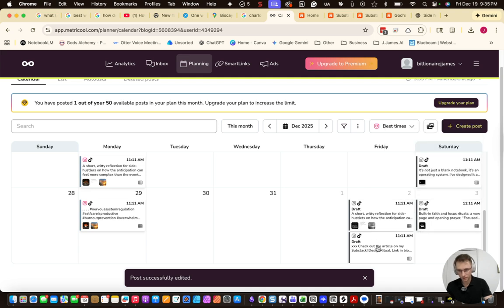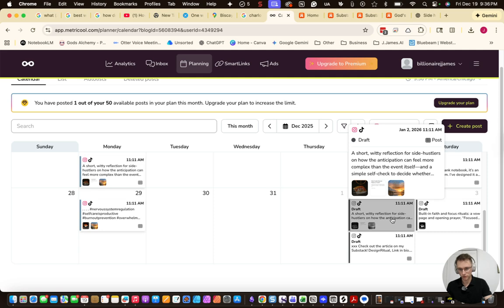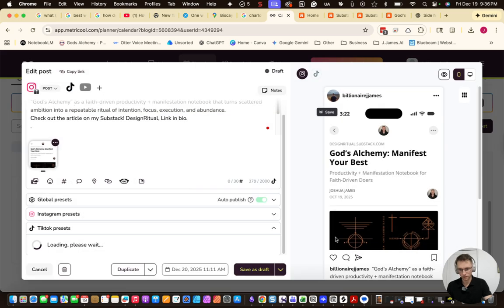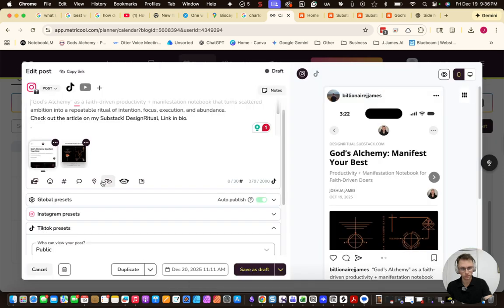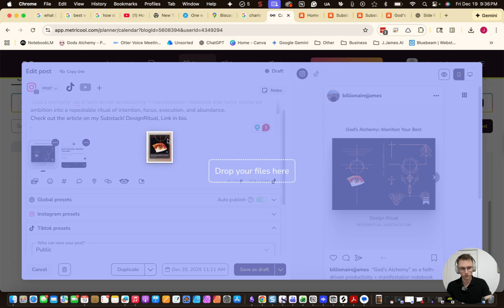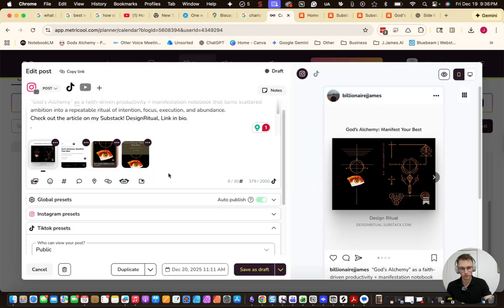And then we got that ready to go. And then we also have a draft shorty witty reflection. So this is something we can do another time. So I got these three. So I also want to see if I can drop in another one of these. Maybe this one looks good. So that way it's a couple of images you can scroll through. And then I can always reorder these in the future if I want.